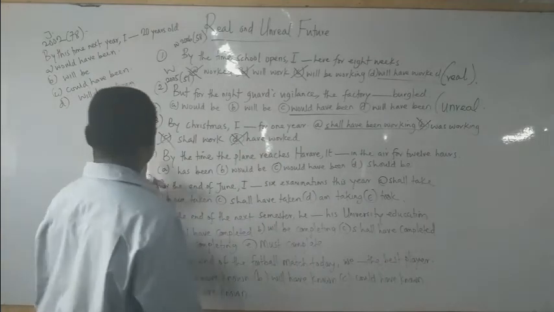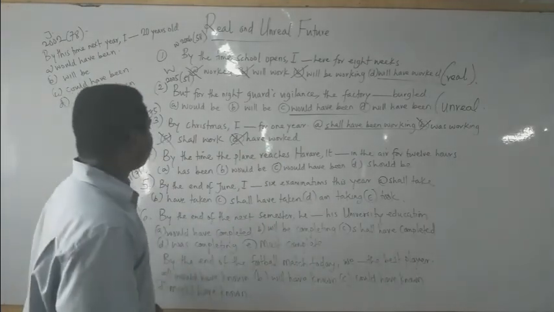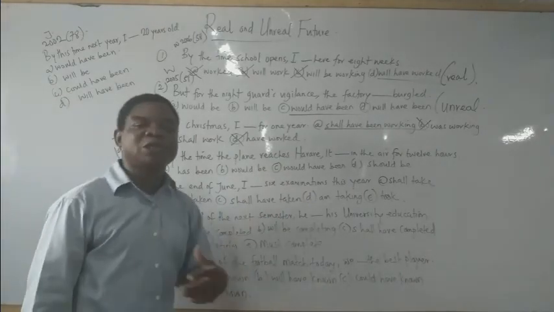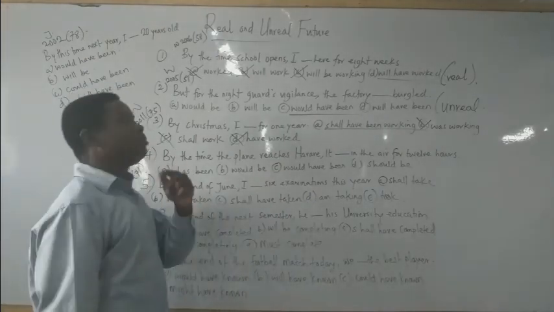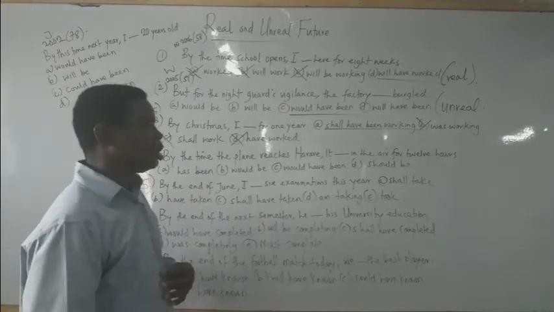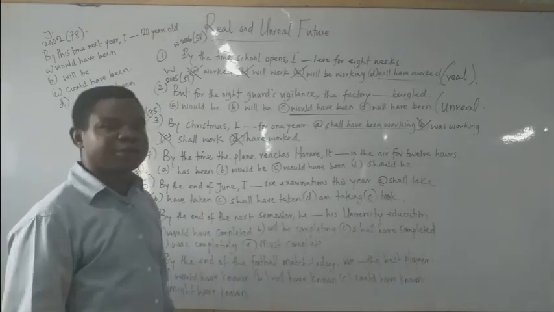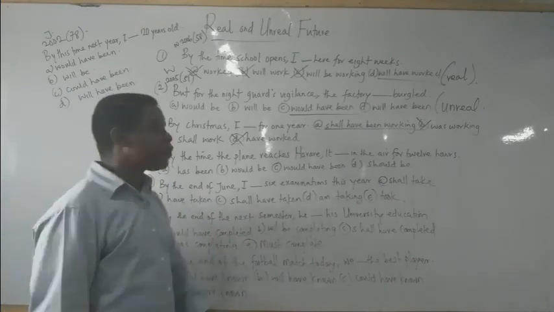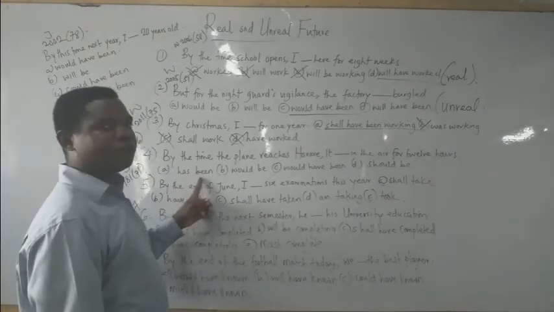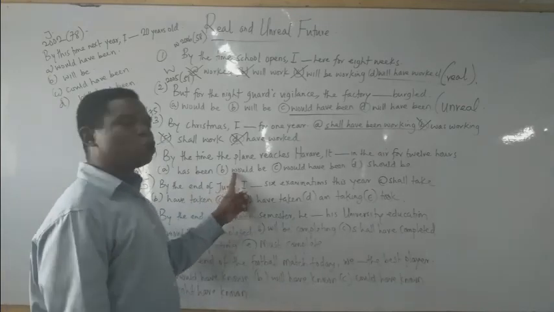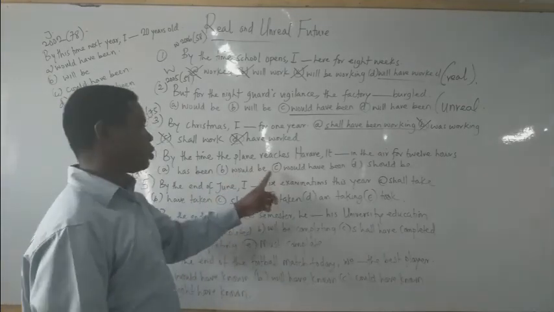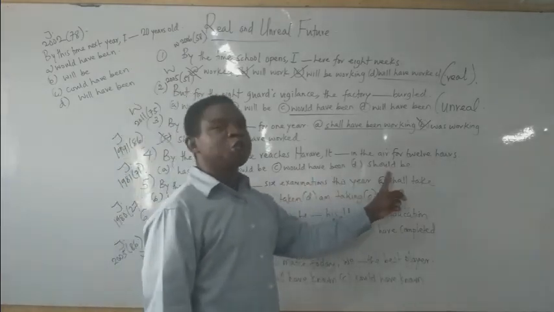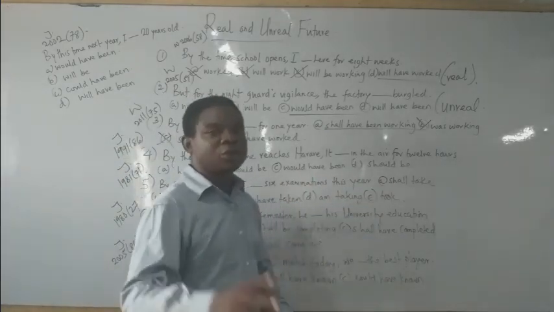That's correct. Number 4 is by the time the plane reaches Harare. Harare is the capital of Zimbabwe. By the time the plane reaches Harare, it dash in the air for 12 hours. A, it has been in the air for 12 hours. B, it would be in the air for 12 hours. C, it would have been in the air for 12 hours. D, it should be in the air for 12 hours.